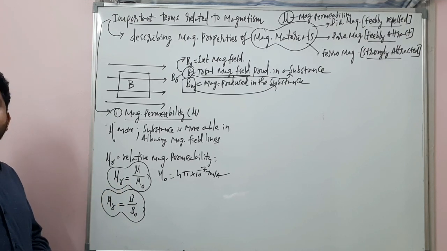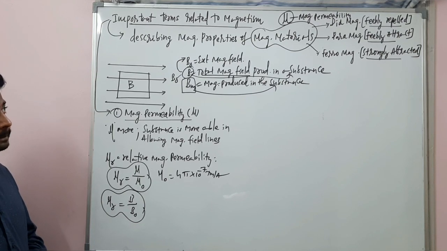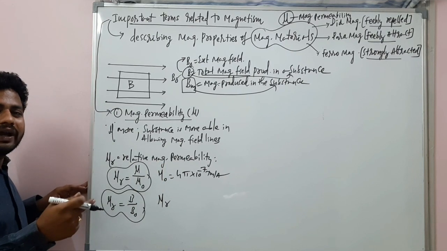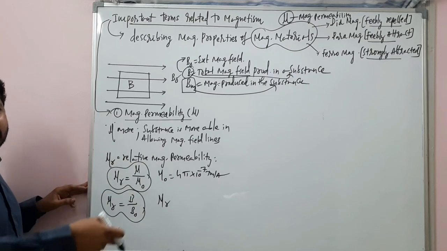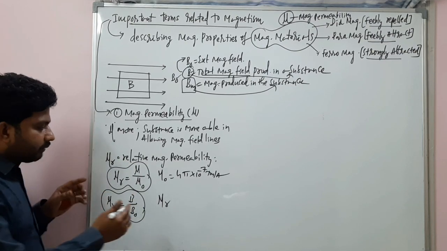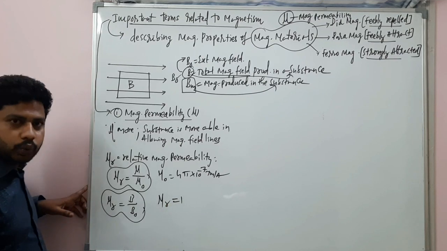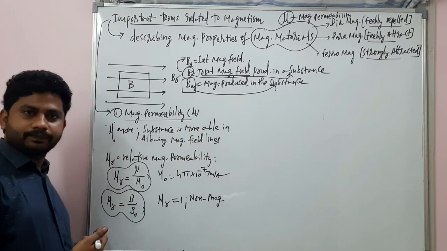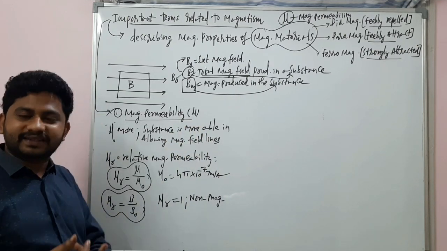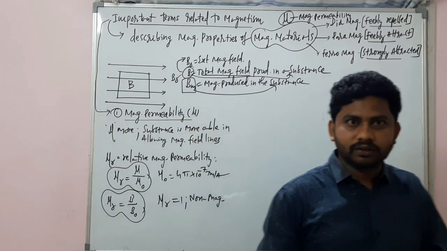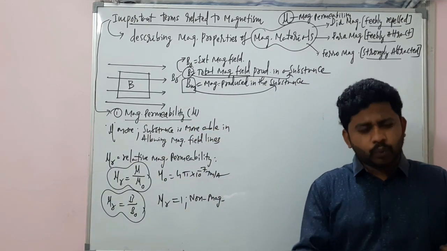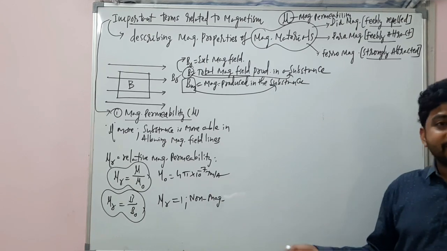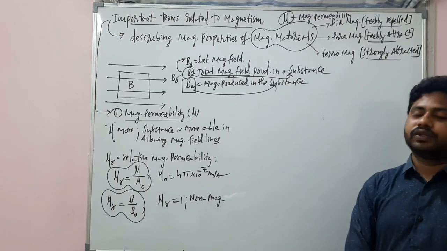What you should understand here about the relative permeability, listen to me carefully. Your mu R value will tell whether a given substance is a magnetic substance or a non-magnetic substance. If the relative permeability value is equal to 1, then the given substance is non-magnetic in nature, like air, glass, plastic, wood, water, or cotton. These all come under non-magnetic substances whose relative permeability values are 1.